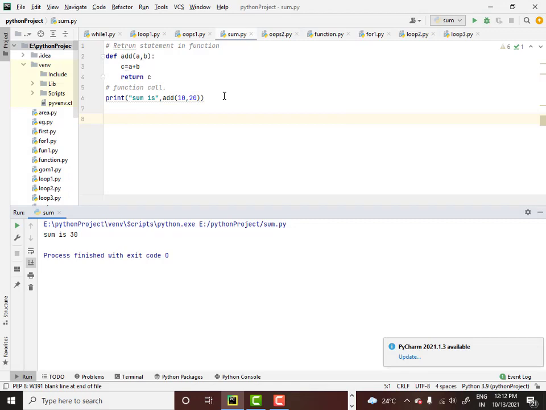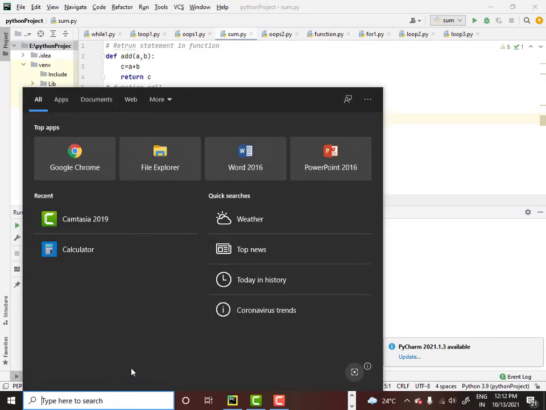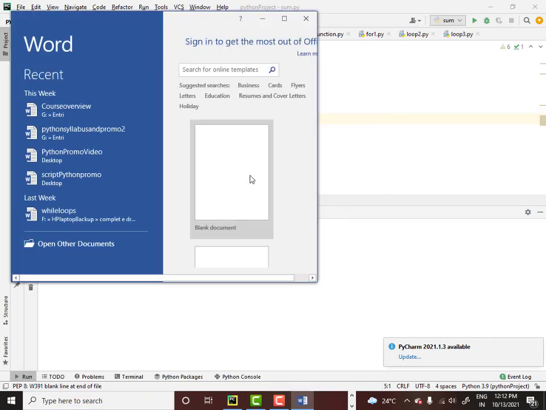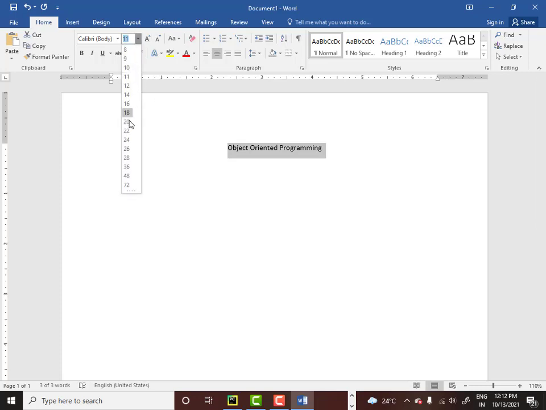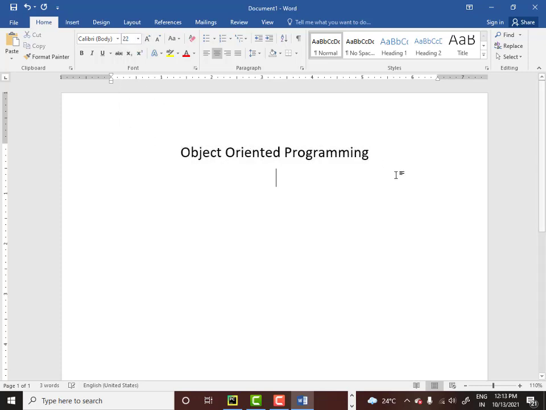So, knowing this much, now what we will do is, we will directly go to what is object oriented programming. Okay. I will go very slowly. First, you need to understand what is the meaning of object oriented programming. So, we are starting a new section now, and this is a very important section as far as Python programming is concerned.